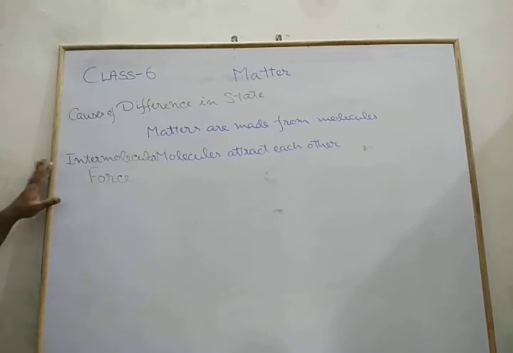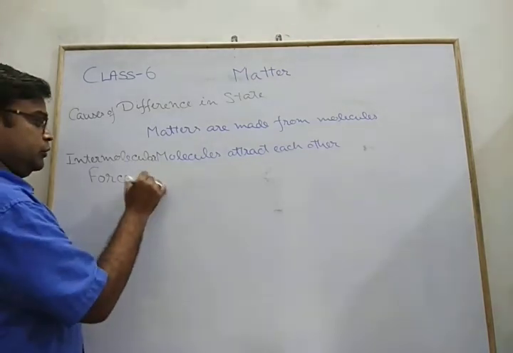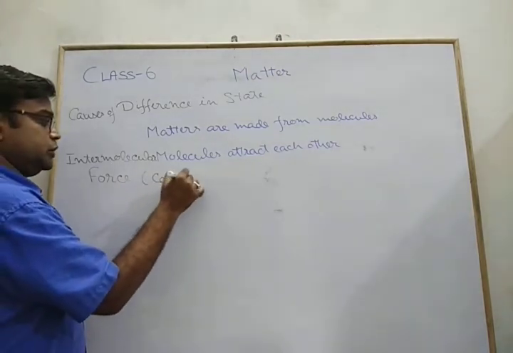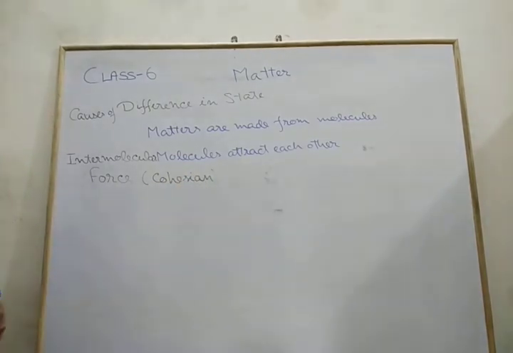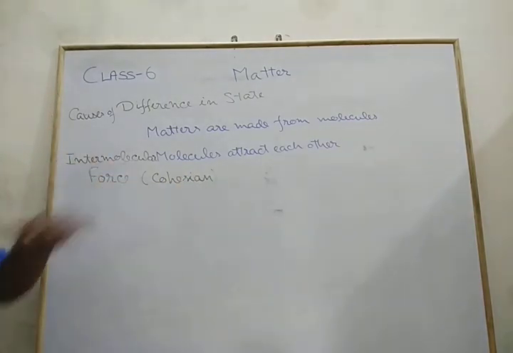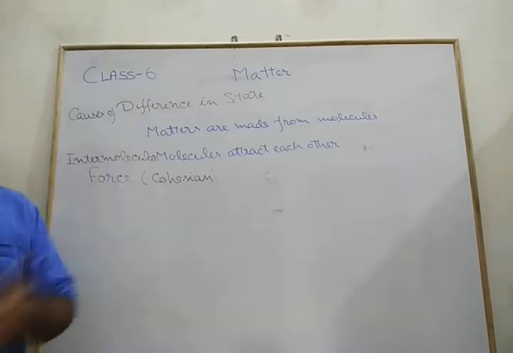Clear? This is known as intermolecular force, or sometimes we call it cohesion, the force of cohesion. This is your concept of attraction.